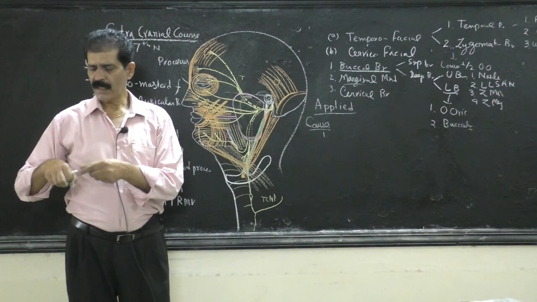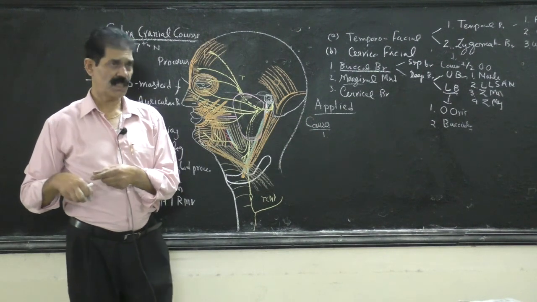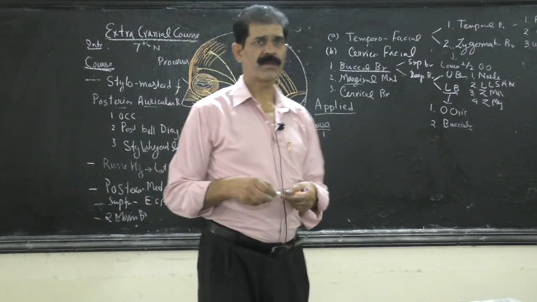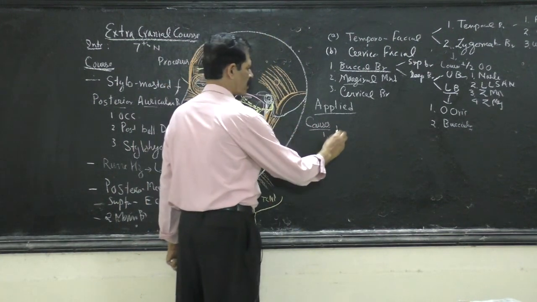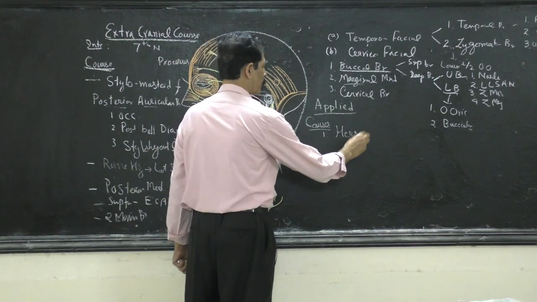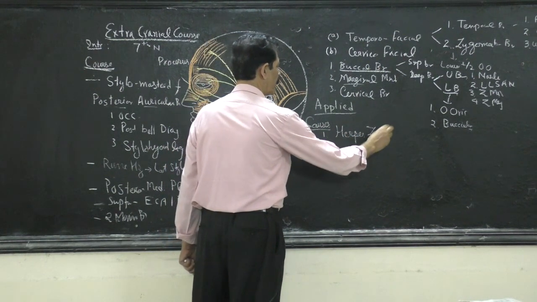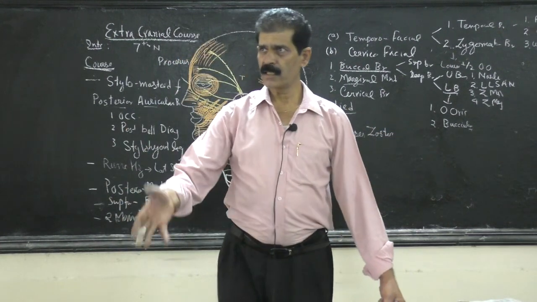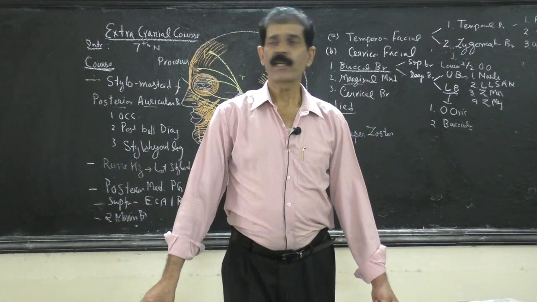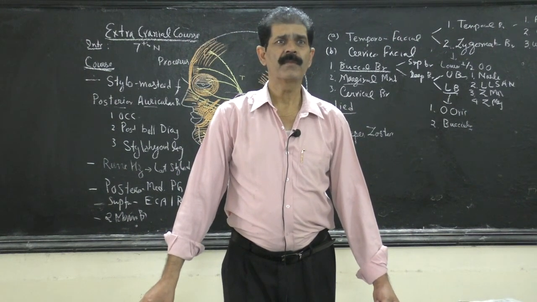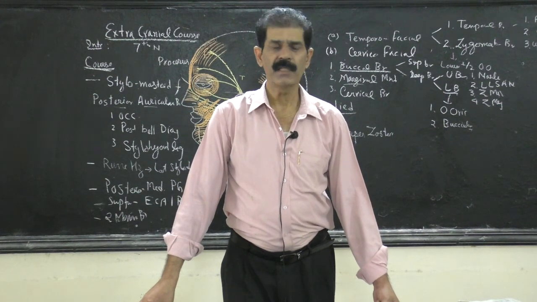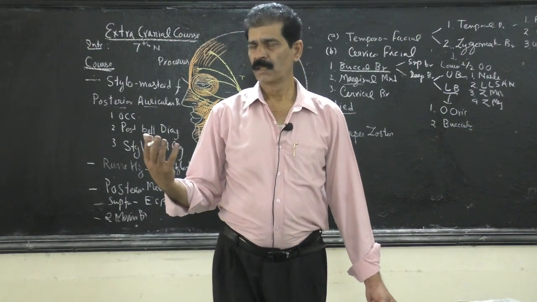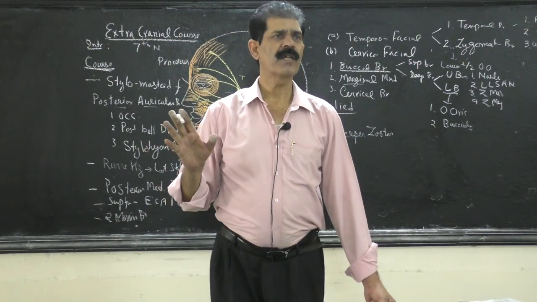So whenever there is an infection of the myelin sheath covering the nerve, which occurs in herpes zoster infection, herpes zoster is a virus which becomes active these days, in the rainy days. Cases of herpes zoster infection come to the skin specialists in the rainy days, because in the rainy days this virus becomes active.